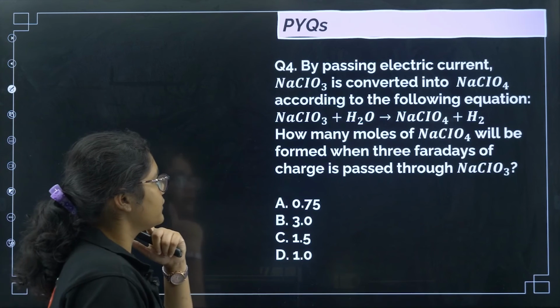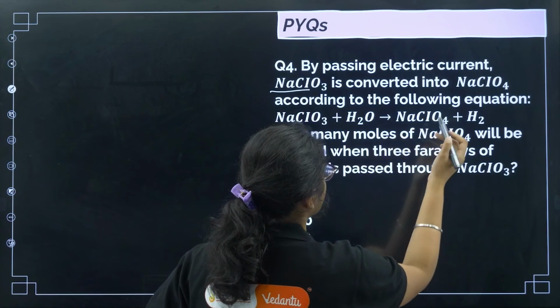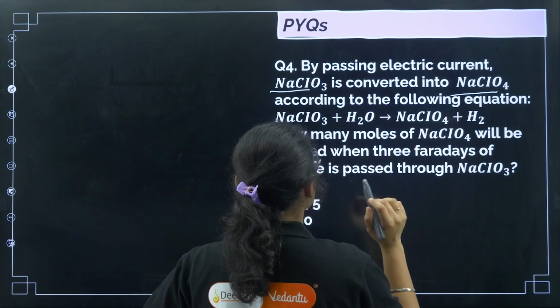Next, doing this question: by passing electric current, NaClO3 is converted to NaClO4 according to the following equation.